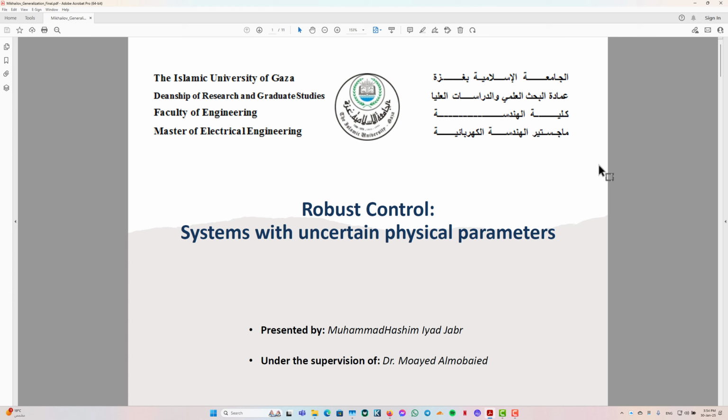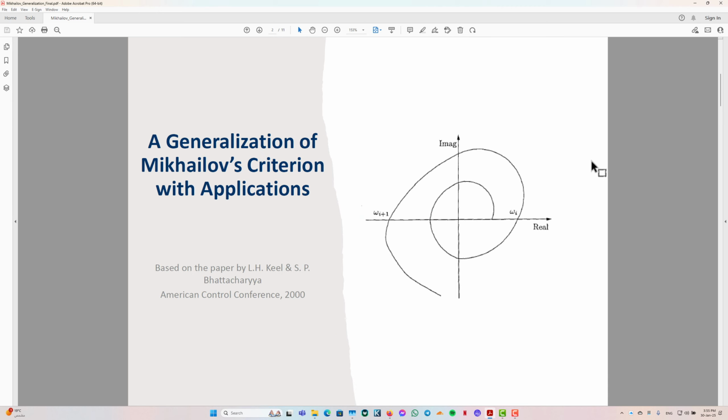This is Muhammad Hashim Iyad Jabr speaking, and I am doing my paper review as a partial fulfillment for the course of Robust Control Systems with Uncertain Physical Parameters. The course is under the supervision of Dr. Moayed Almobaied. I chose a paper from the given sheet, which was a generalization of the Mikhailov criterion with applications.